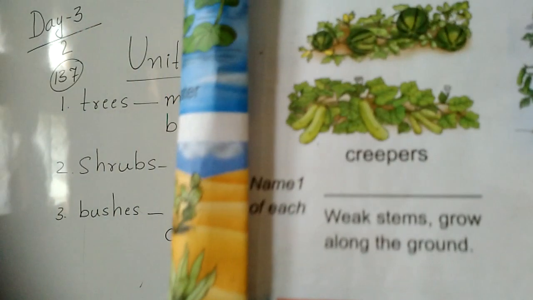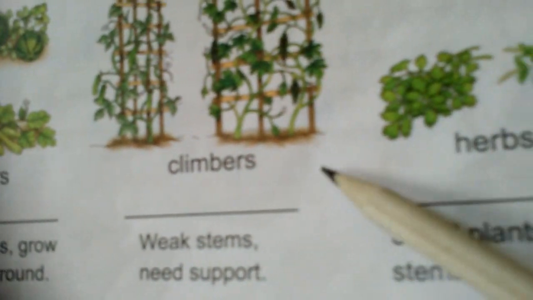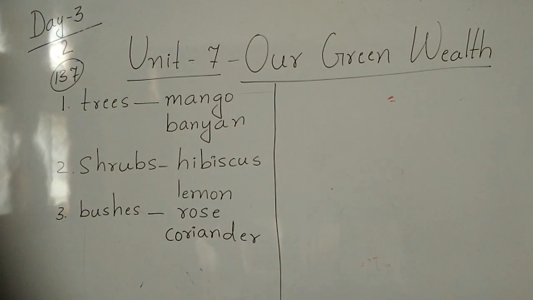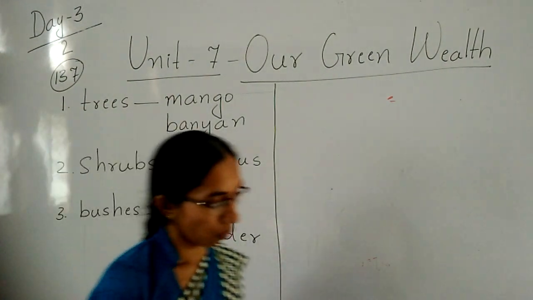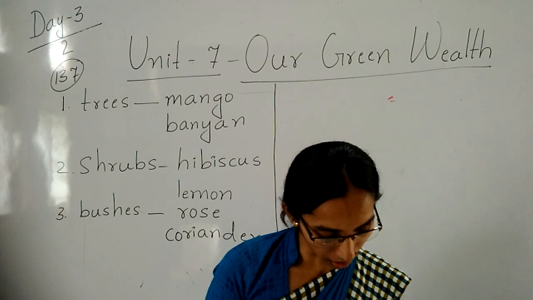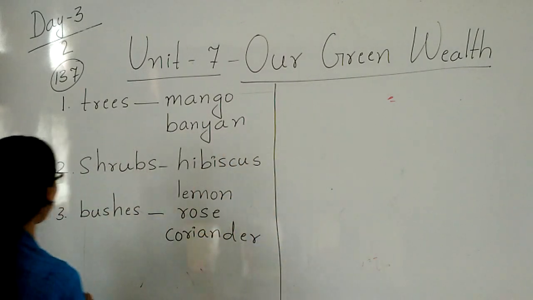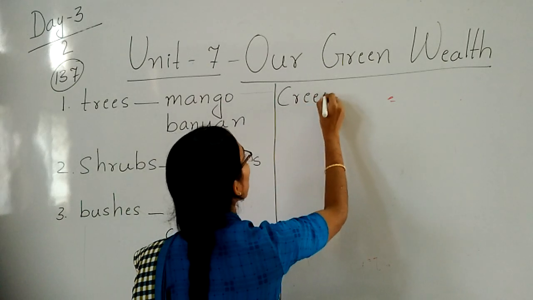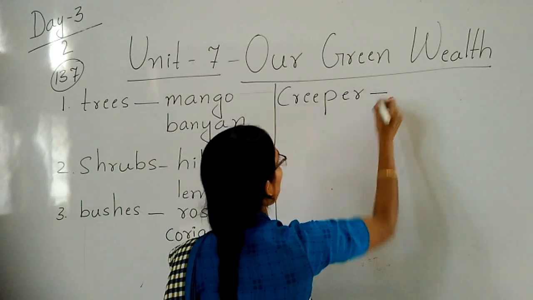Now, next they had given the creeper, then climber, and then herbs. Now write the next one. Name any one creeper plant, they asked. But you write two, children. You write two and keep. Creeper means what?